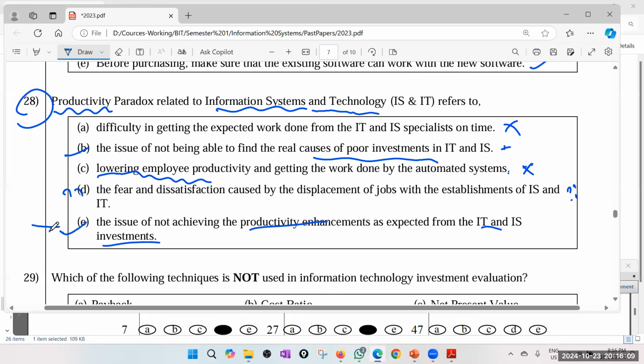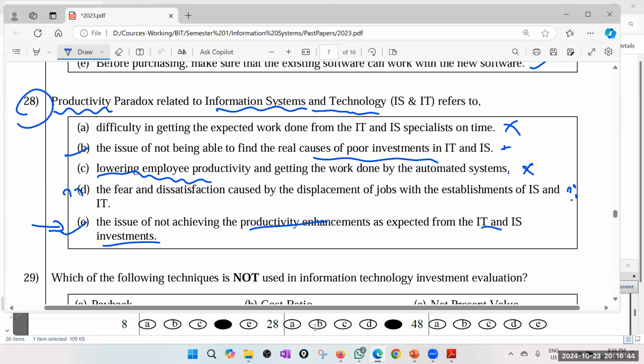Maybe E, because this is more realistic. The issue of not achieving the productivity enhancements as expected from the IT and IS investment. So you think that the investments will increase the productivity, but actually you don't get it. Right? That can happen. I'm not 100% sure, but I think E is the most reasonable. If not E, I will go for B, but I prefer to go for E. My second choice is B, but I will go for E.